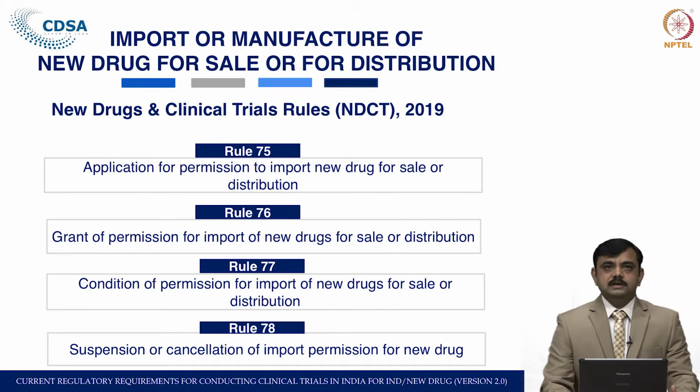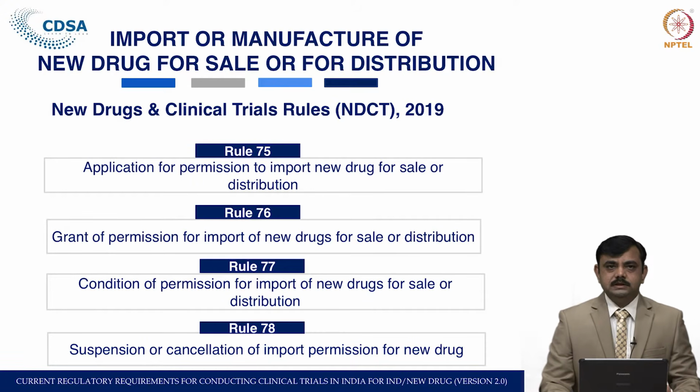Rule 75 is the application for permission to import a new drug for sale or distribution. Once the trial has been completed, then for import you have to apply under rule 75. Rule 76 is the grant of permission for import. Once you have applied and the data is complete in all respects, you will get permission to import that new drug for sale and distribution under rule 76.